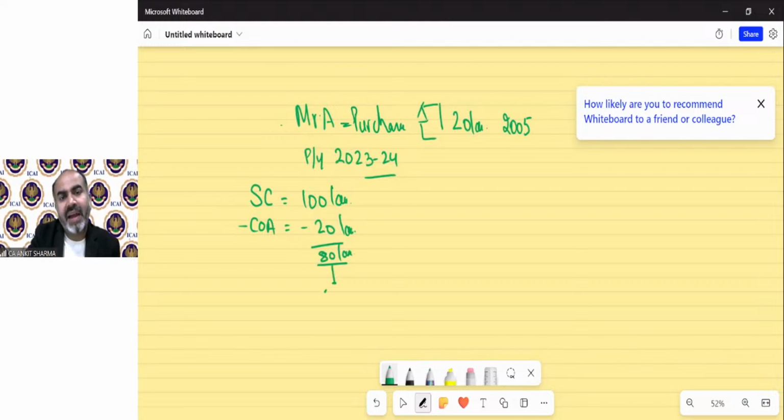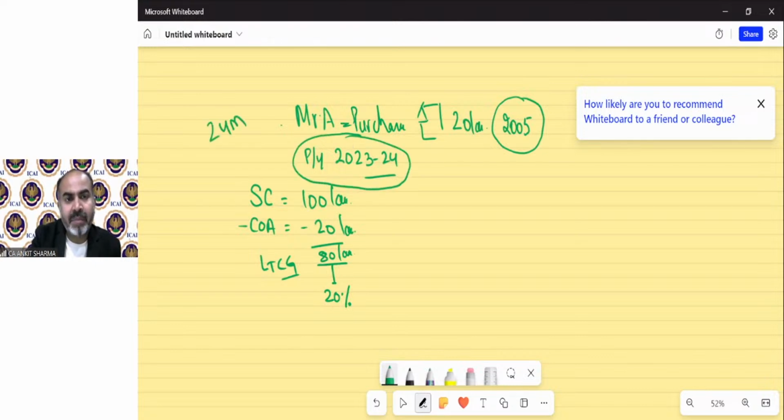The capital gain tax rate in general is 20% on long-term capital gain, because it was purchased in 2005 and sold in 2023. For a building, the 24 months requirement is applicable. It's more than 24 months, so it's a long-term capital asset, so the gain will be long-term capital gain.